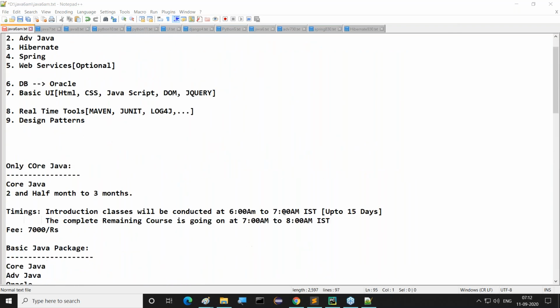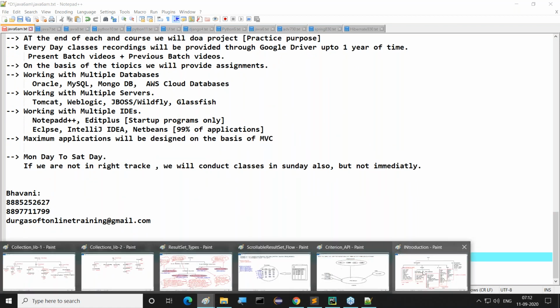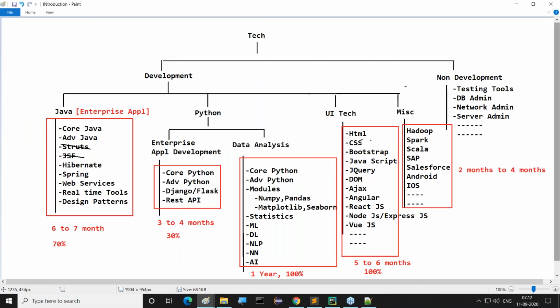So nothing else, I just discussed what technologies are given. That information I discussed, the total technology set that we are having.